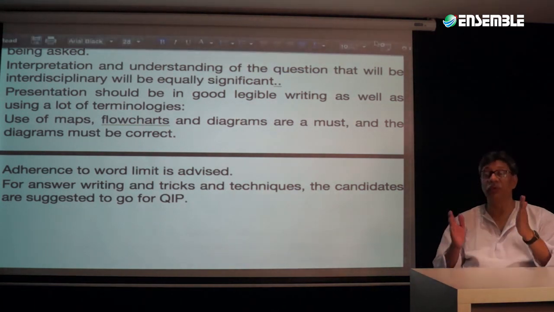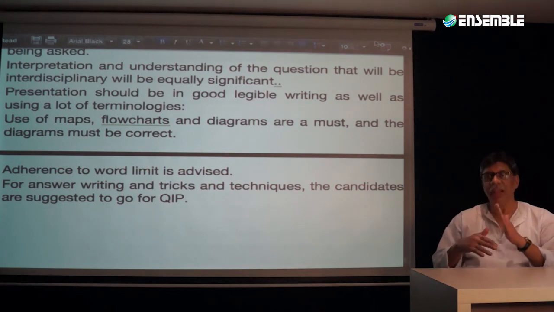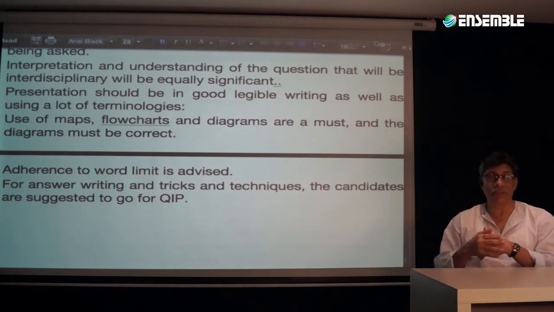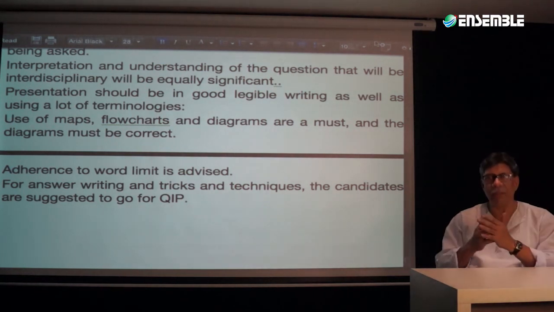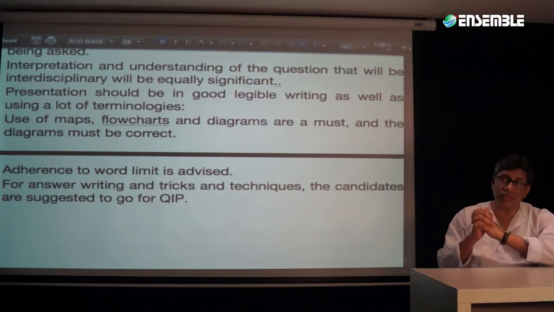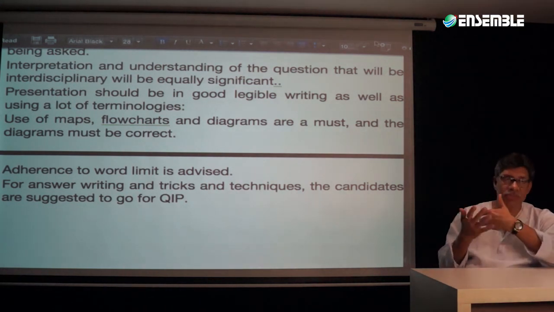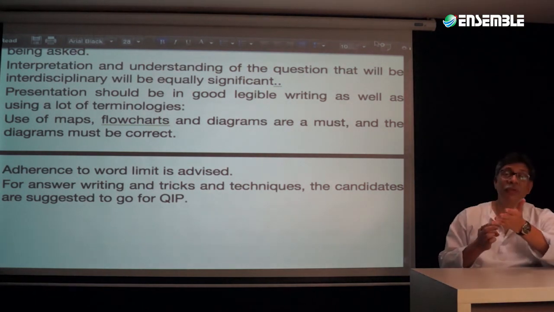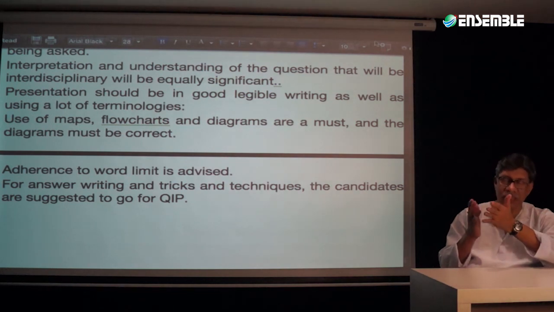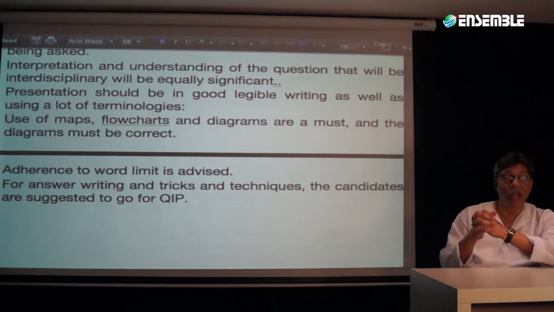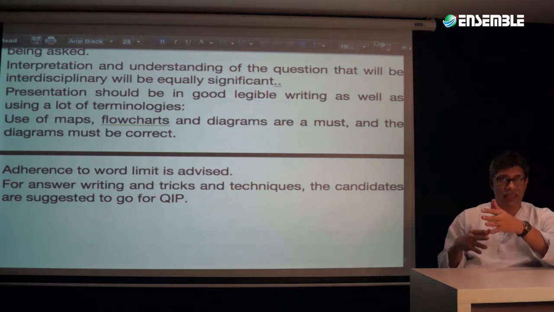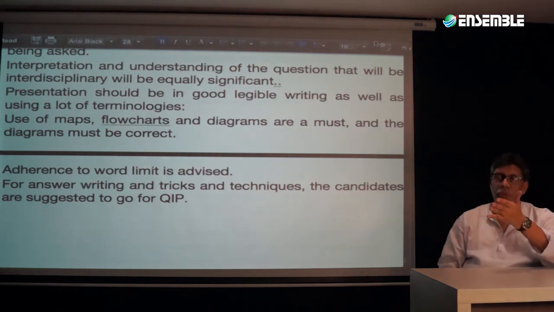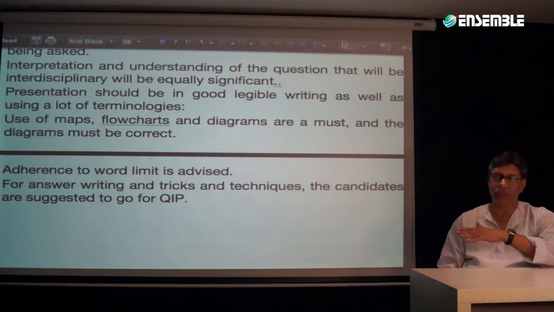That is, how can you adhere to the word limit? How can you use the quality improvement program, which is a part of it, and the tricks and techniques associated with it? In this process, you will be able to understand it. And of course, as a part of the portal, you have your answer bank, something like 1,000 to 1,500 answers of general studies. A good number of them have been discussed, and this is something you can look for. That's the way you have to follow this whole topic.